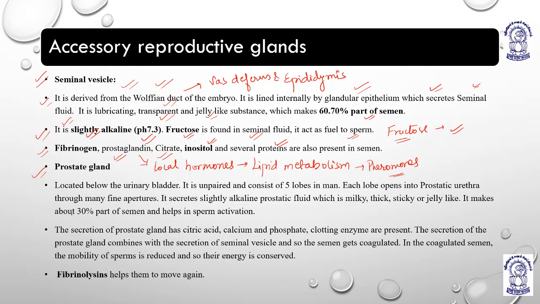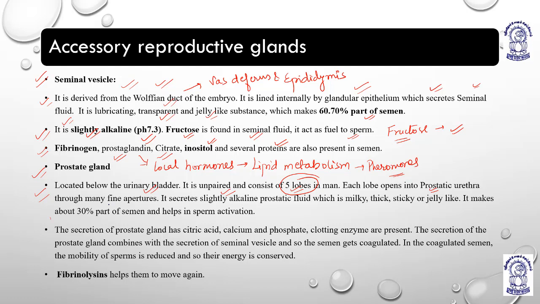Now coming to the prostate gland. The prostate gland is located just below the urinary bladder. It is unpaired and consists of 5 lobes in man. Each lobe opens into the prostatic urethra through many fine apertures.